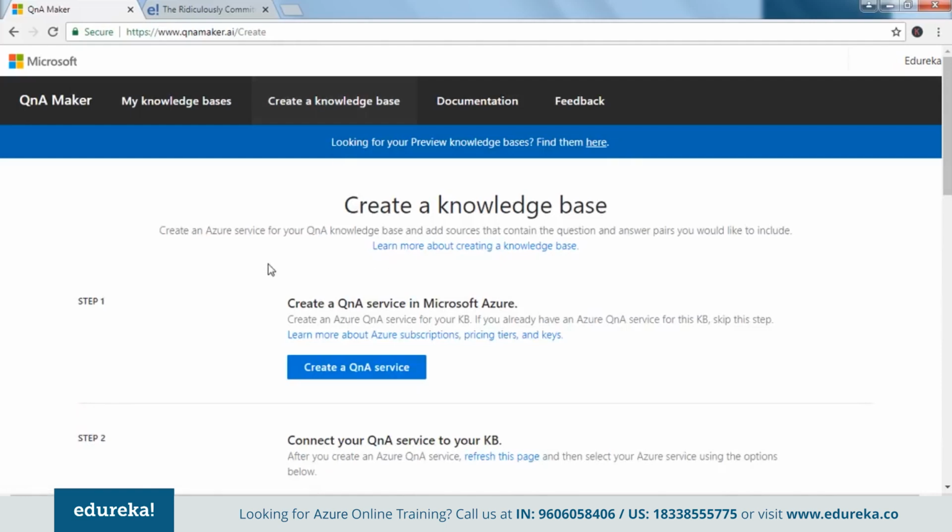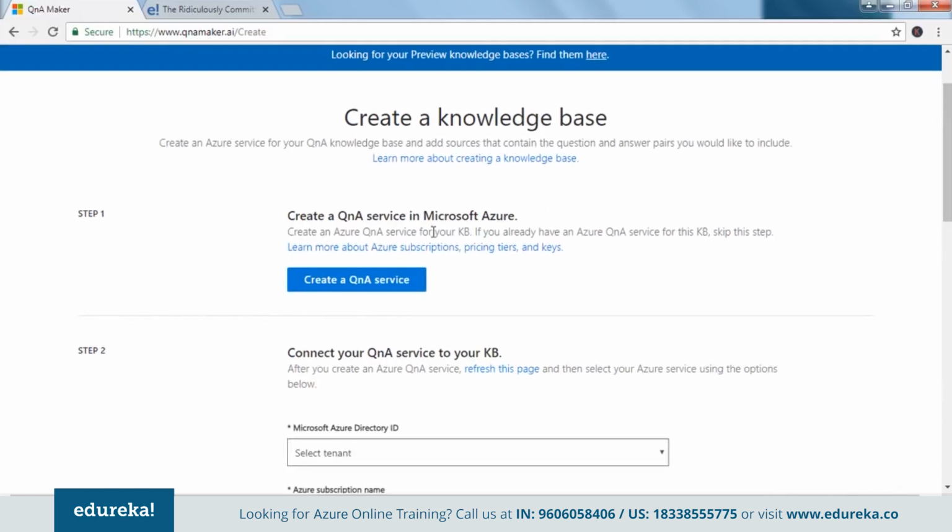Okay, so guys, we are creating a knowledge base, right? Since we would be putting it on Microsoft Azure, we would need a service on the platform that can cater to this knowledge base, right? So for that, we have to create a QnA service as well.